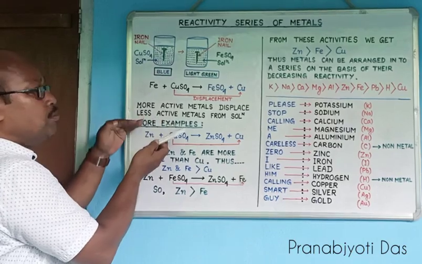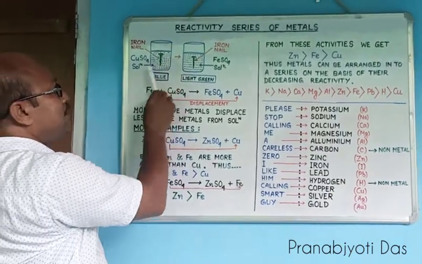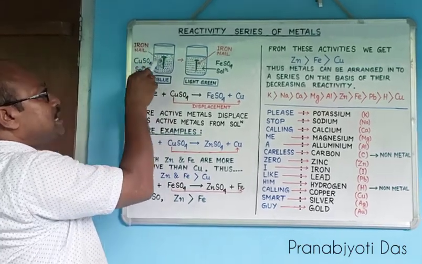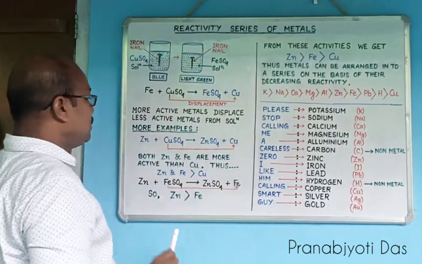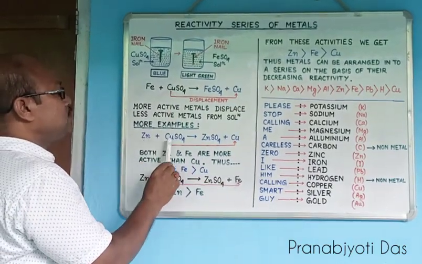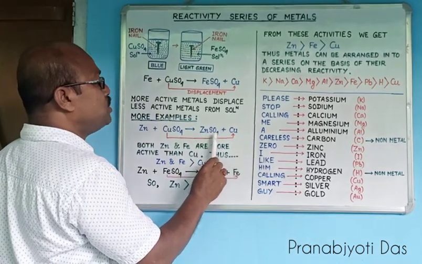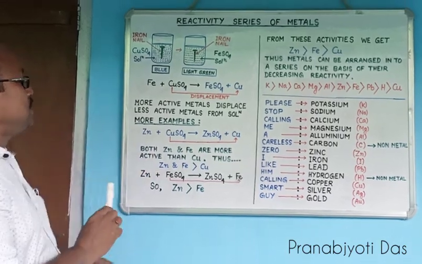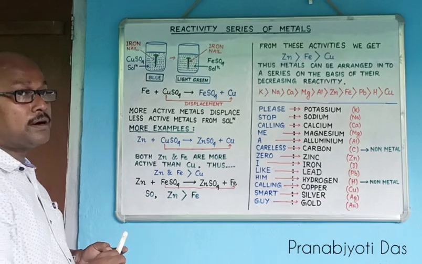Now let us take more examples. In the same experiment, in place of the iron nail, if we place a zinc rod, a similar phenomenon will occur, and zinc will displace copper from the copper sulfate solution to produce zinc sulfate. So in this chemical reaction also it is very clear that zinc is more active than copper.